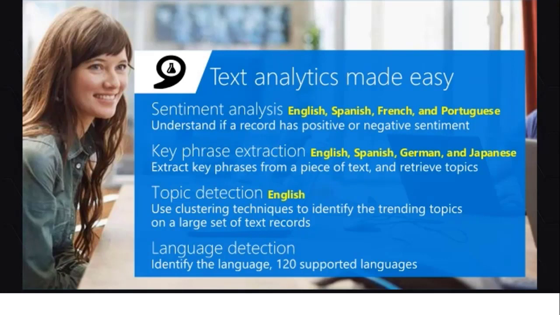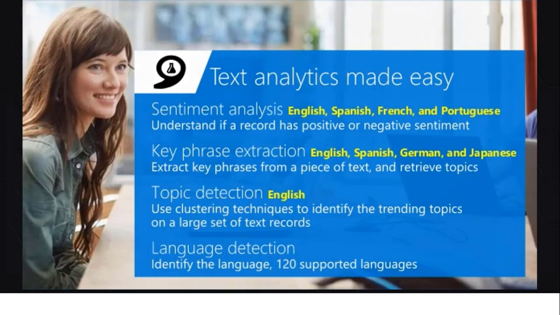We can also do key phrase extraction. We can also detect the topic, what the main topic is about the particular text. And we can also detect languages. So far we have 120 plus languages supported.